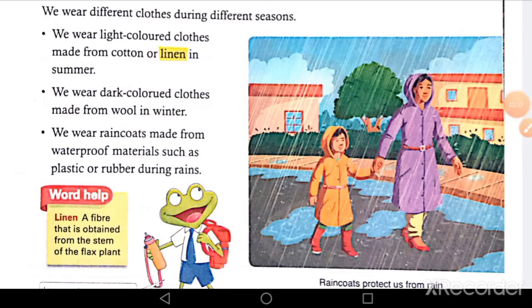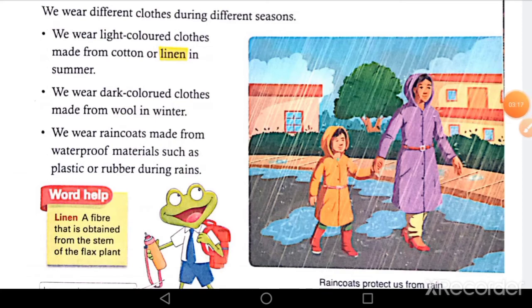Now next, we wear different clothes during different seasons. First, we wear light color clothes made from cotton or linen in summer. It is recommended to wear cotton clothes in summer due to the fact that cotton is a good absorber of water, which helps to absorb the sweat and brings it in contact with the surrounding atmosphere for easy evaporation. We should wear light color clothes in summer because light color clothes reflect most of the light and we feel less heat.